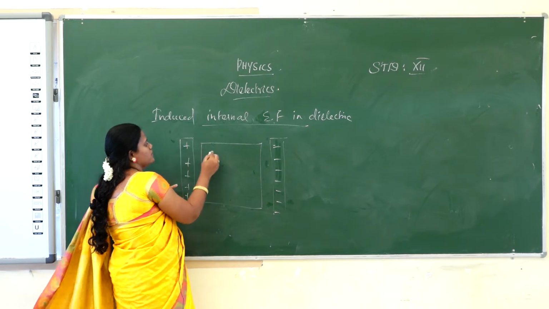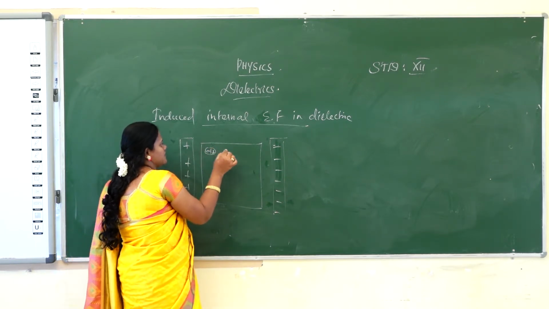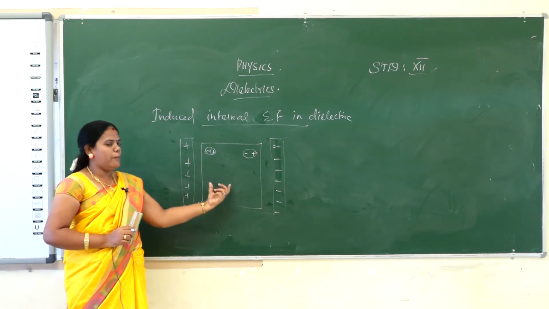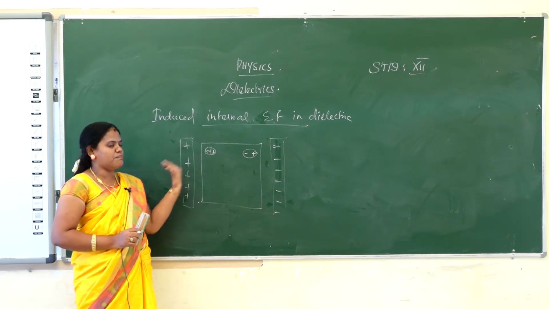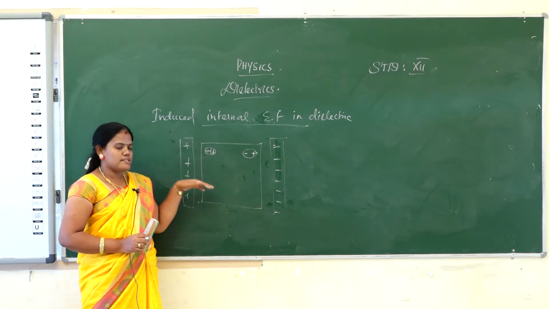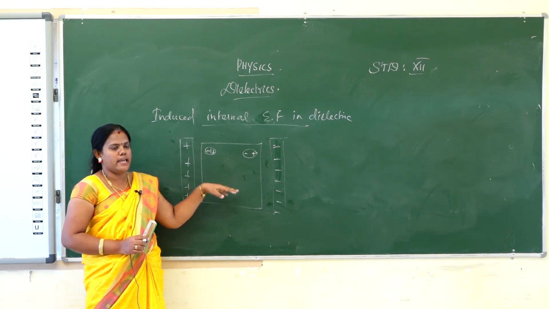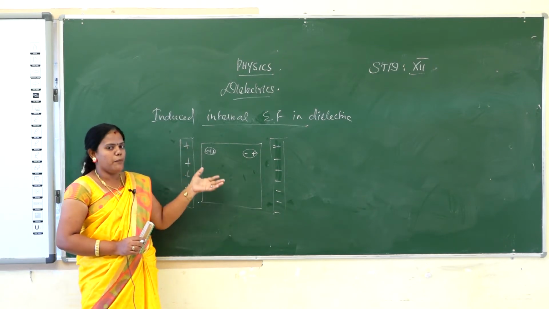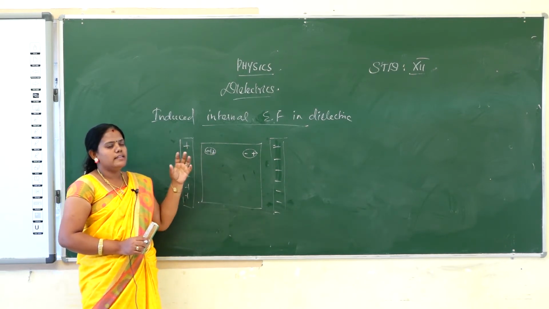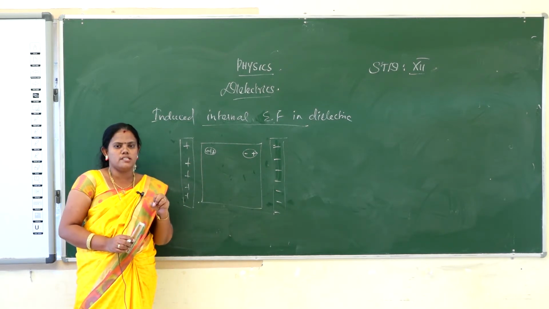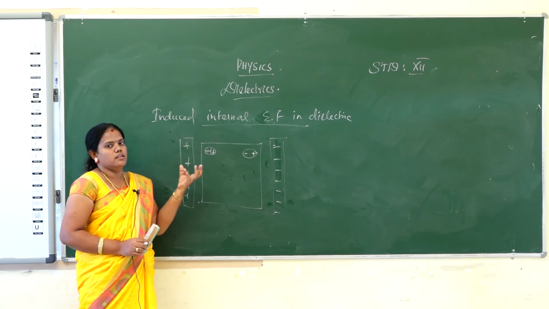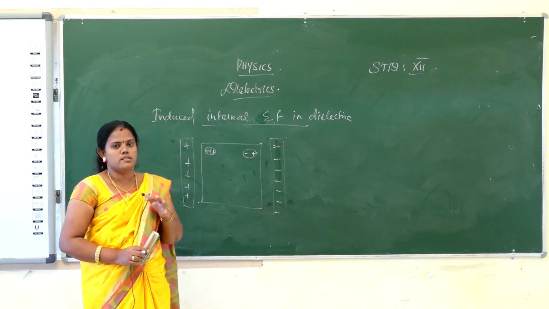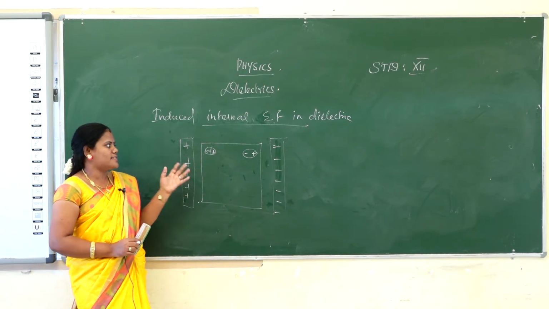So the dipoles in the dielectric are arranged on the left side and right side of the dielectric. They do not move, and there is no net dipole moment, but when we apply the electric field on the dielectric, the dipoles in the dielectric will be arranged on one side. That is called bound charges. What is the meaning of bound charges? The charges are bound and aligned on each side. Bound charges do not move. They are not free electrons. The dielectric just realigns.